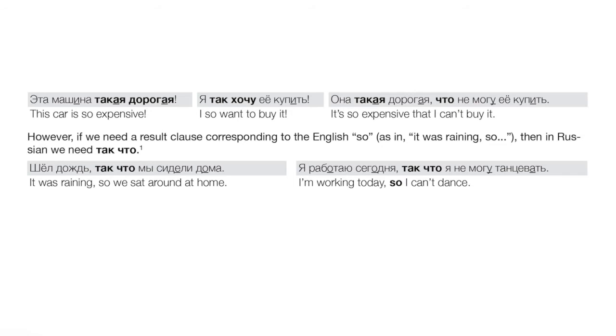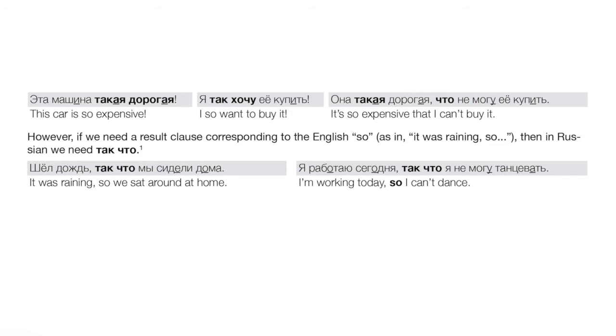Шел дождь, так что мы сидели дома. It was raining, right? So, the result, so we sat around at home. And note that here the так что, the "so" in English, is acting as a conjunction, right? It's not modifying an adjective or a verb. It's introducing a clause, right? It's a conjunction. Я работаю сегодня, так что я не могу танцевать.